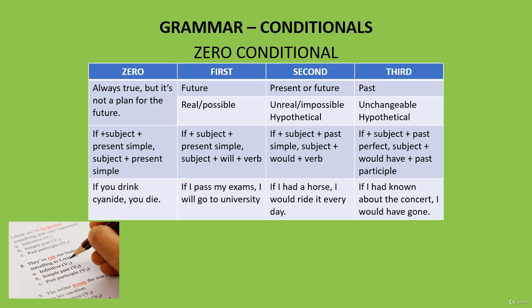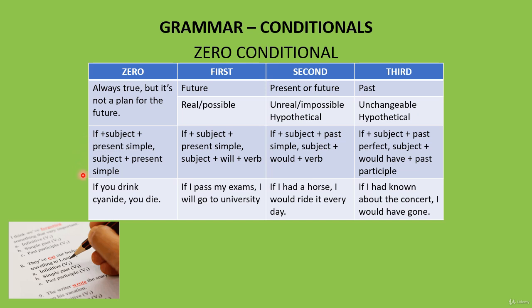Now we're going to take a look at the last regular conditional, which is the zero conditional. As you can see in the table, on the far left, zero conditional is used for things that are always true. But it's not a plan for the future. We're not thinking about doing this thing, we're just saying this always happens. And the form is if plus present simple, comma, then subject plus present simple.